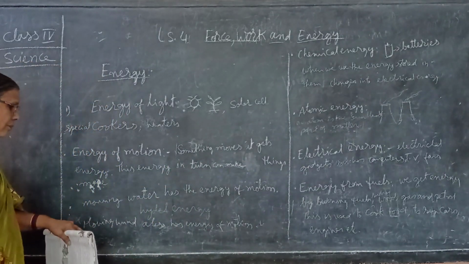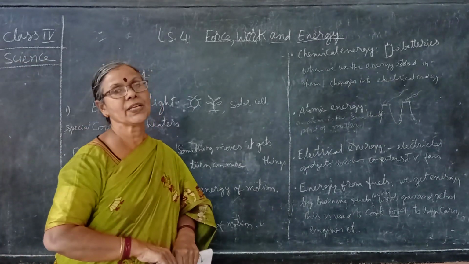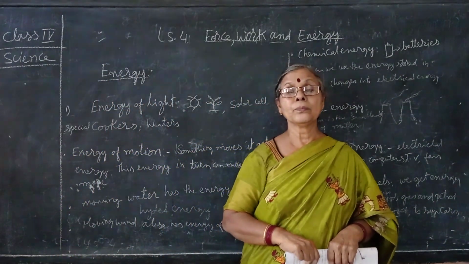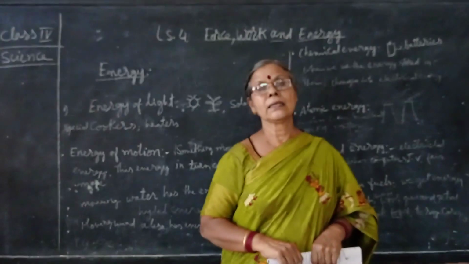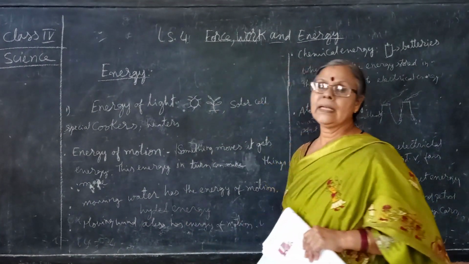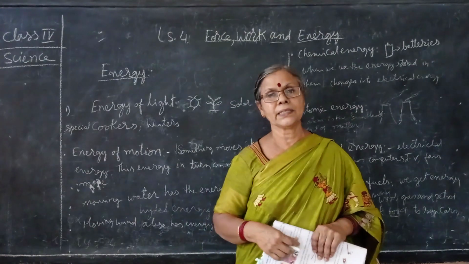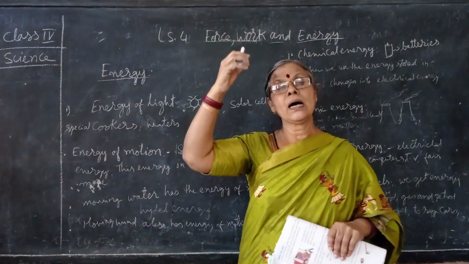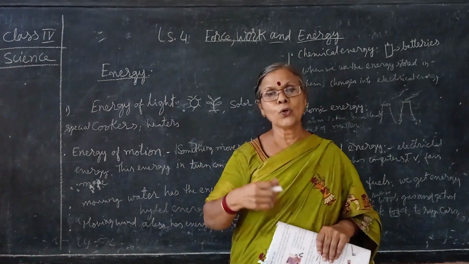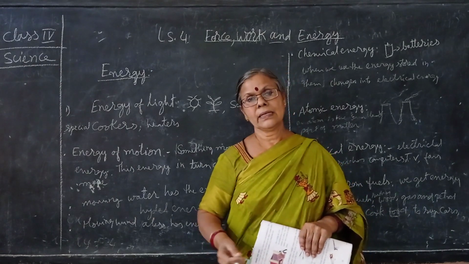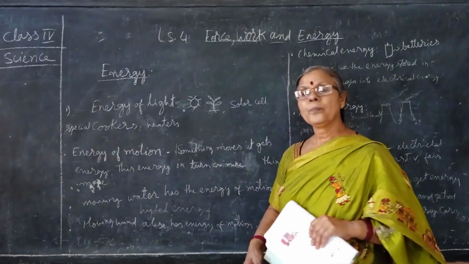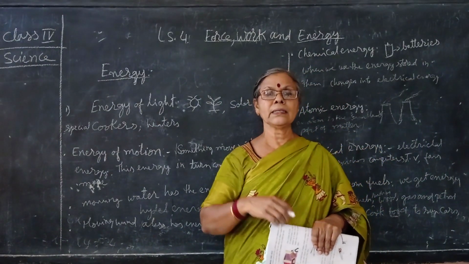Then second point, moving water has the energy of producing electricity, and that is called the tidal power, tidal energy, and it produces the electricity. So when the water falls from a height on the turbine, the turbines start moving and it generates the electricity. So that is the one. And one more, moving wind also generates electricity.